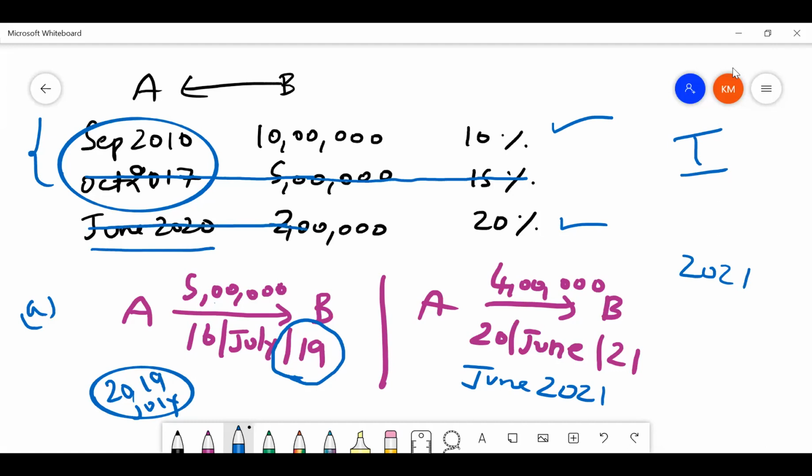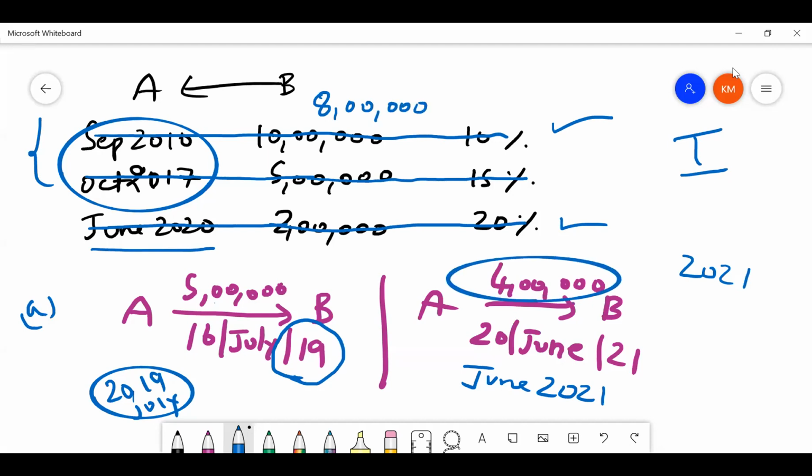I will adjust 4 lakhs against this loan. Still there is 2 lakhs to be adjusted, so I will adjust that against the other loan. The balance will be 8 lakhs in this loan, because out of this 4 lakhs, I am adjusting 2 lakhs against this and 2 lakhs against that loan. Therefore, in case A, the amount outstanding after all the adjustments will be 8 lakhs.